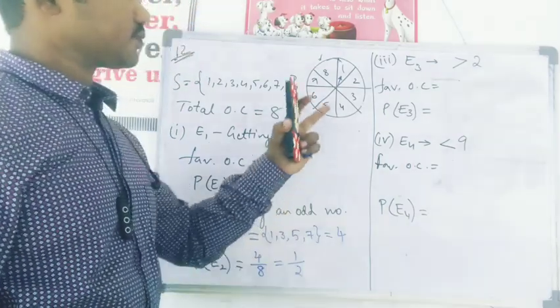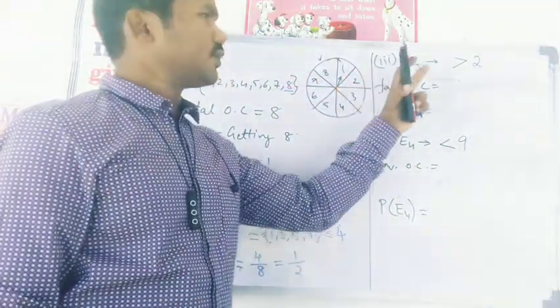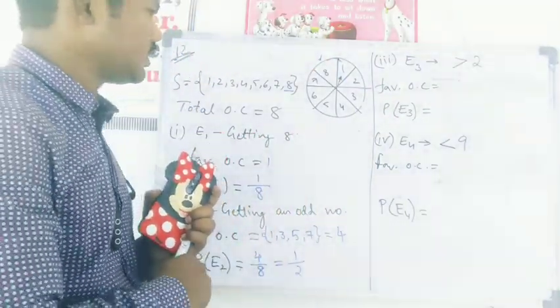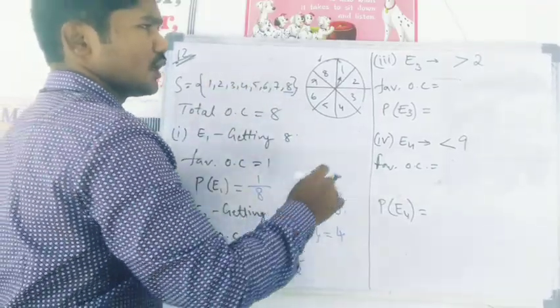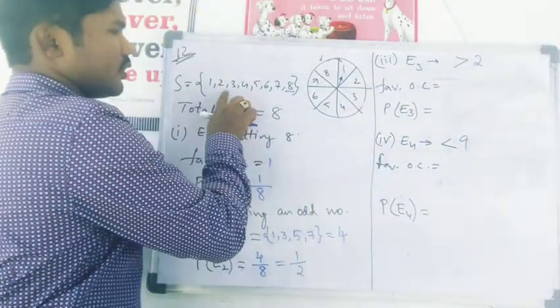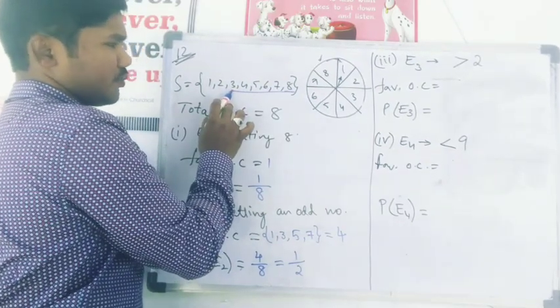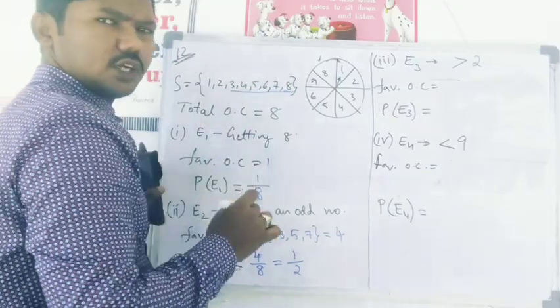Next, event 3. The third question is, what is the probability that it will stop at a number greater than 2? A number greater than 2. How many outcomes are there greater than 2? From 3, we can say 3, 4, 5, 6, and these are all greater than 2.